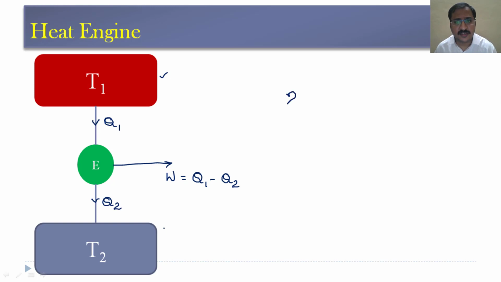Then, here we will come across two different efficiencies. One is the actual efficiency, which is the work output by the energy supplied, which is the heat supplied.